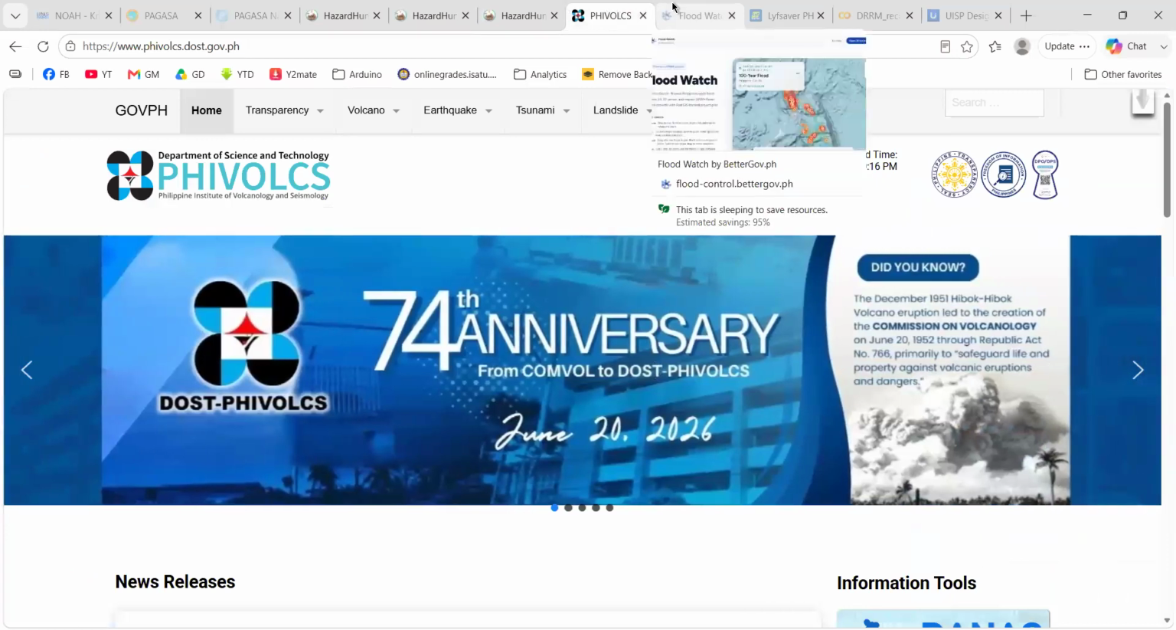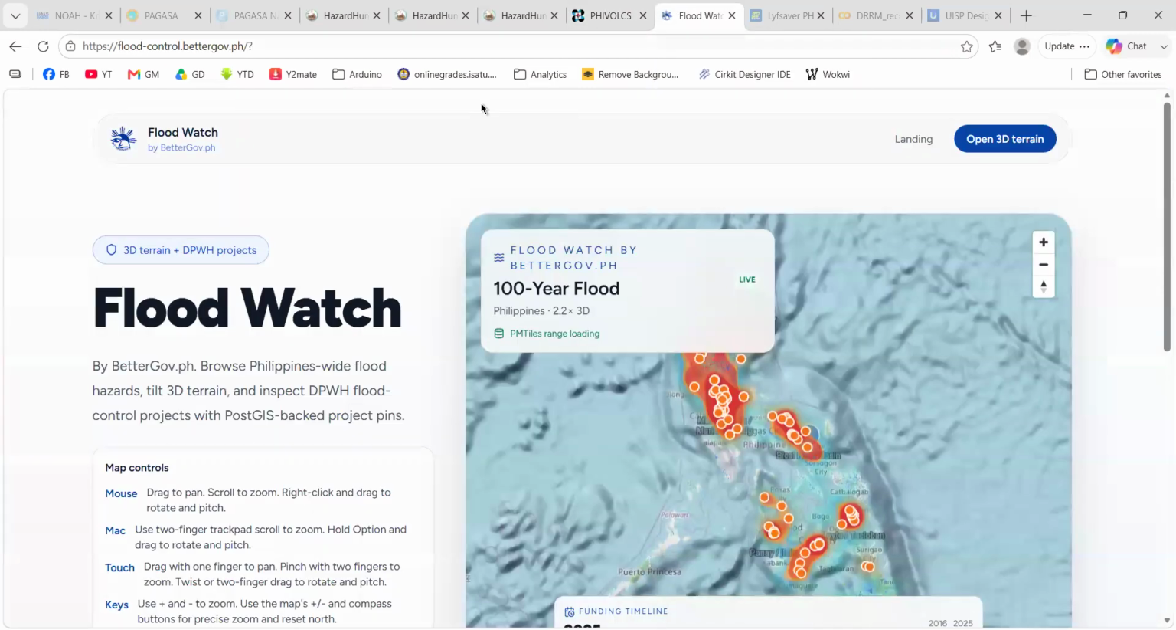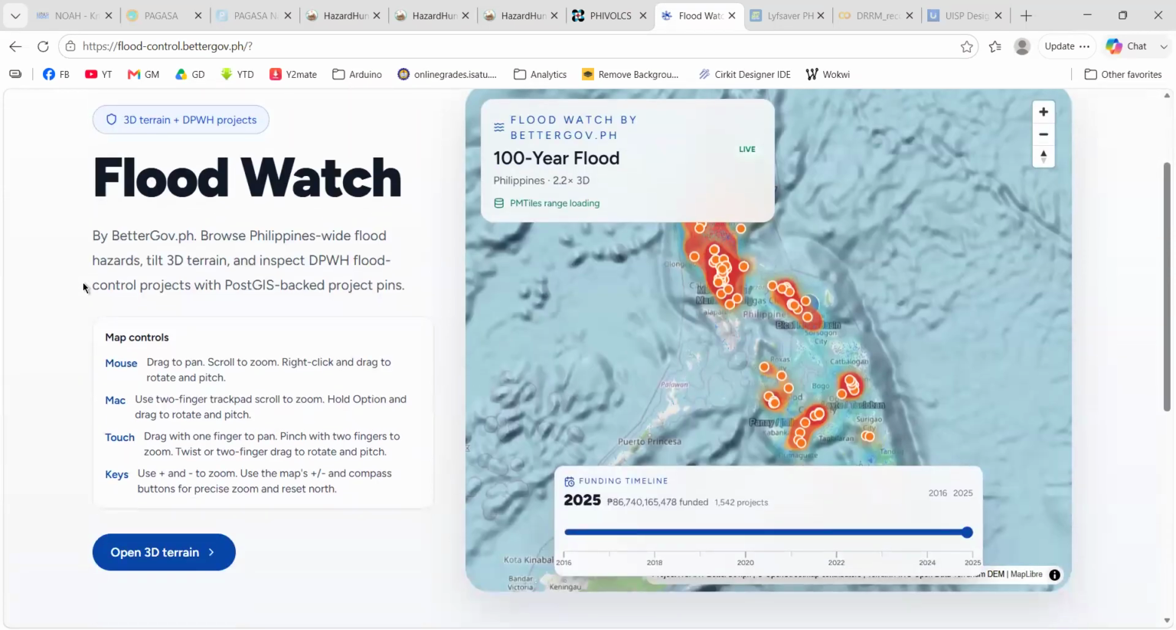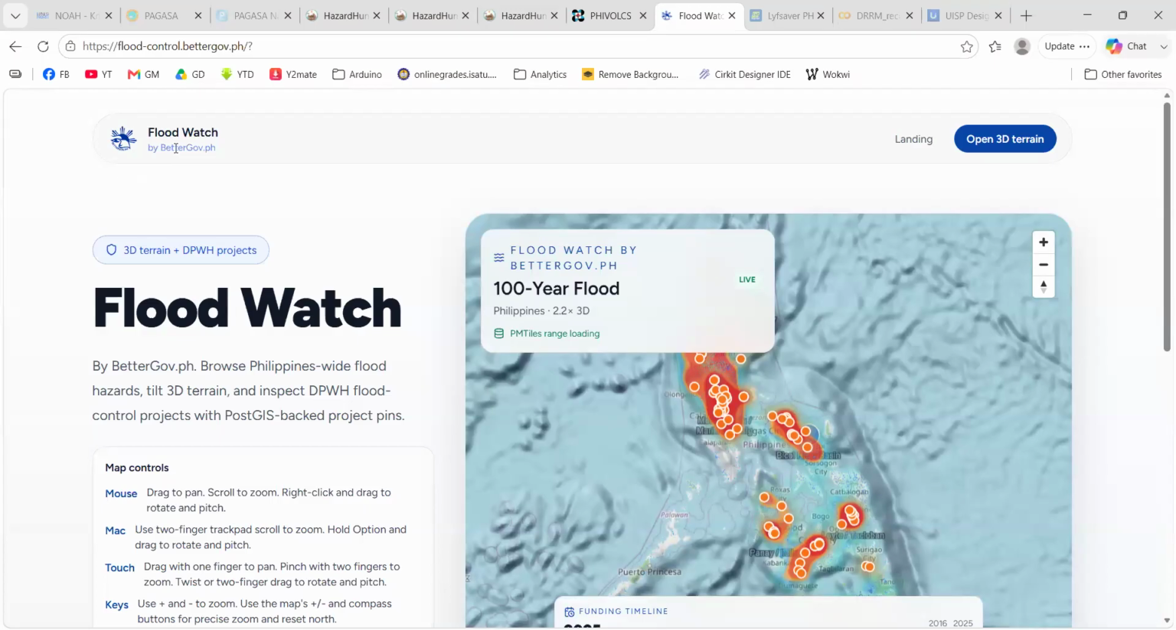Session 3, we didn't have much because we focused more on AI. We featured AI tools like Replit for creating an instant dashboard, and we had Teachable Machine for training an AI model that can help us in our disaster response applications, like the ones we can put in our robots or in our IoT systems. In addition to that, we featured also FloodWatch. This one is under bettergov.ph.